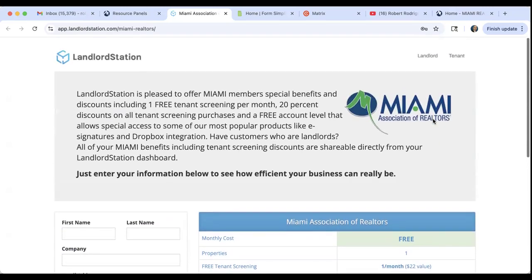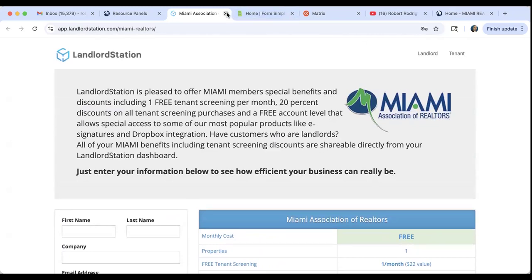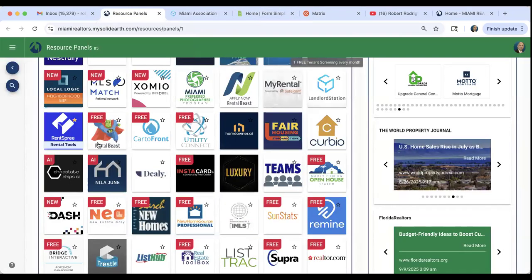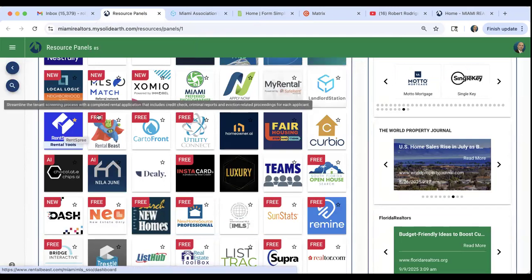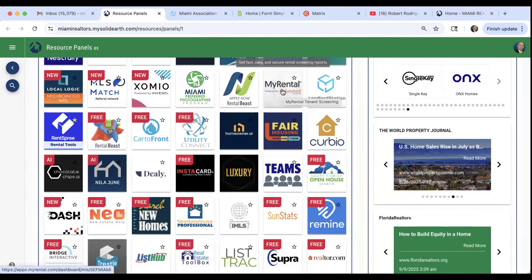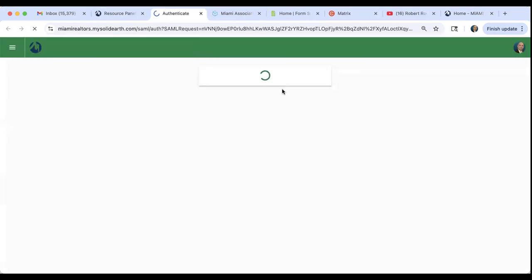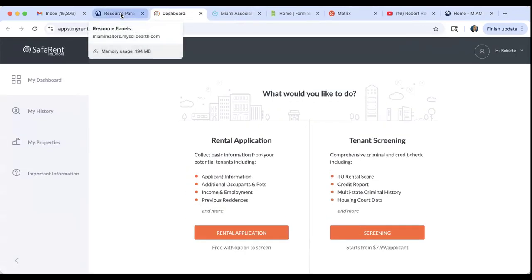All right. So you have Landlord Station. You also have RentSpree. All right. And you have My Rental right here. And that one is powered by the MLS itself. It's the MLS version of rental tenant screenings.